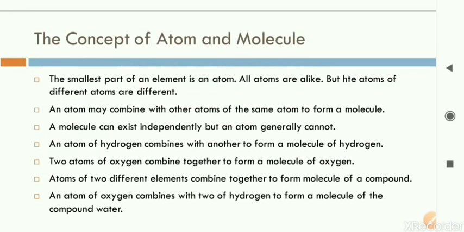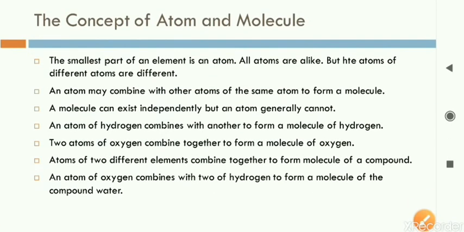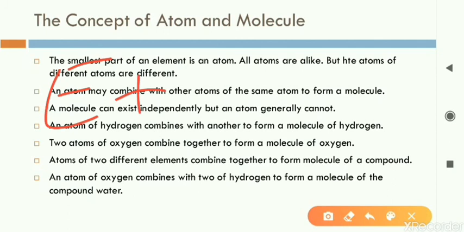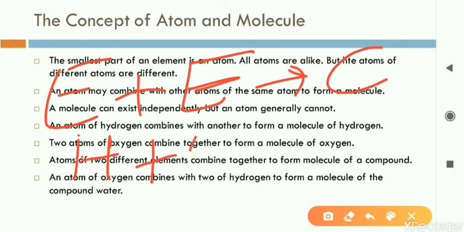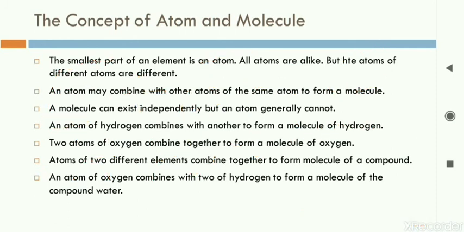Next, we will come to the next topic, that is the concept of atom and molecule. Earlier I told you that when one element like hydrogen joins with another element, we get a compound. Like hydrogen combines with oxygen, then what we get is water. That is a compound. But similar to this, one more concept is there, that is of atoms and molecules. In chemistry, whenever different elements are reacting, whenever different elements are combining together, what is actually happening is their atoms are participating. This definition you have to learn.